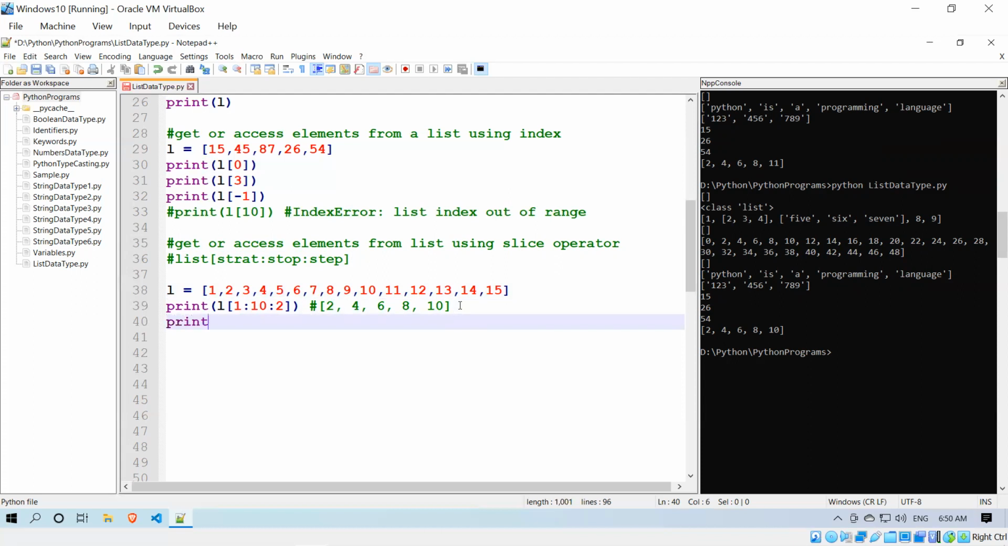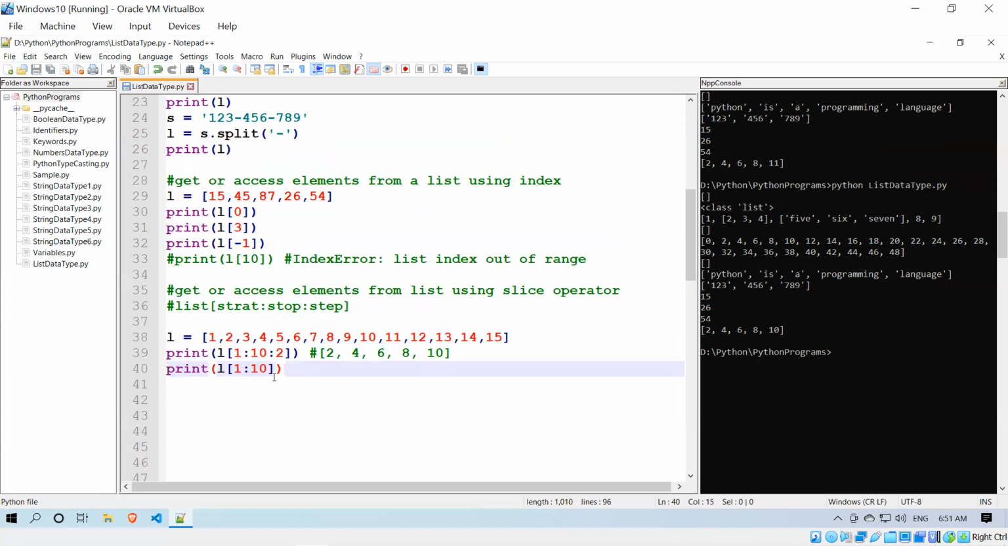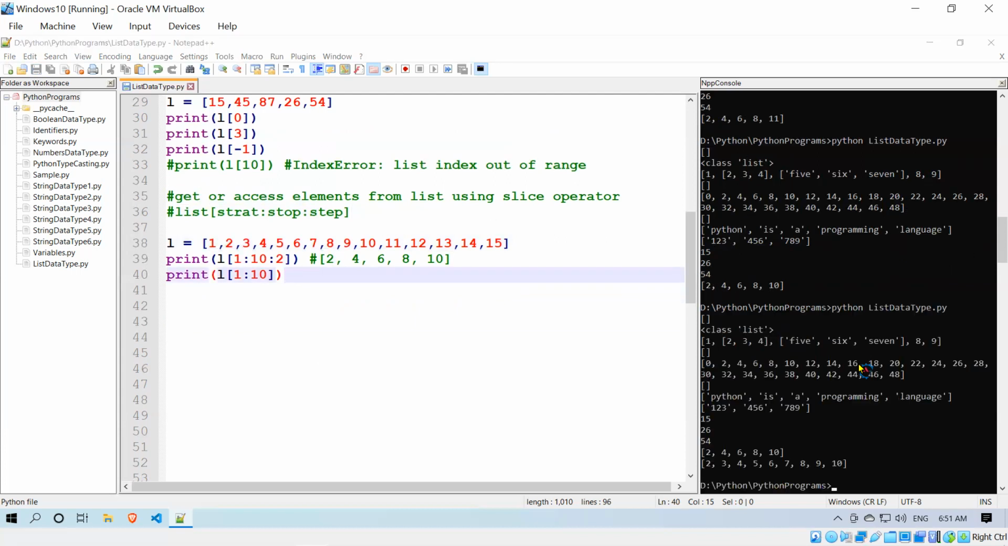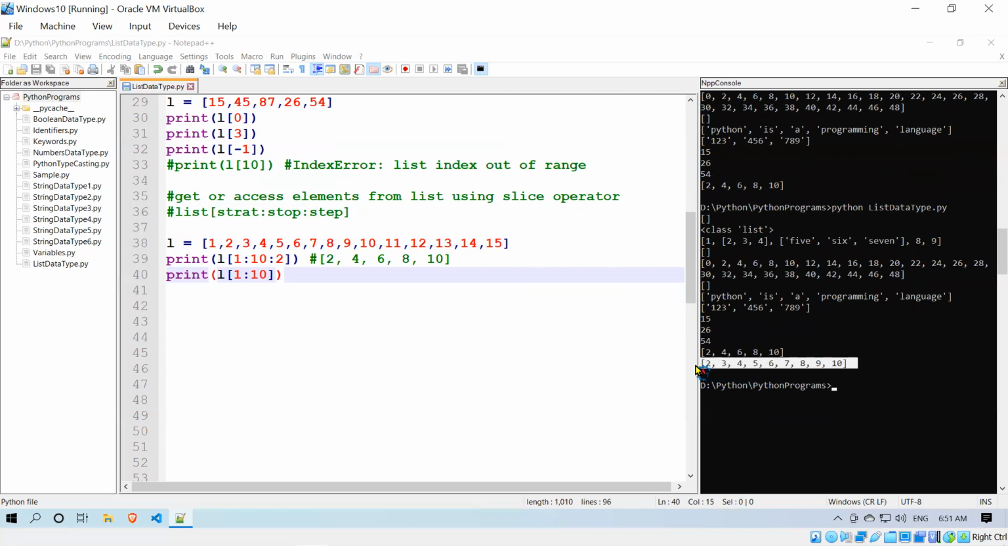So if I give print L of 1 colon 10, step is not mandatory. When you are not giving step, then it will take the default value, which is 1. Now it will print from index 1 to index 10. This is also an index.